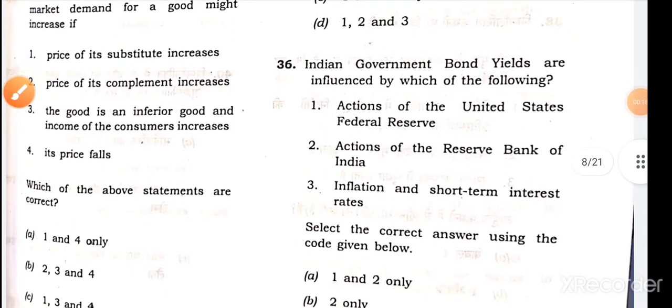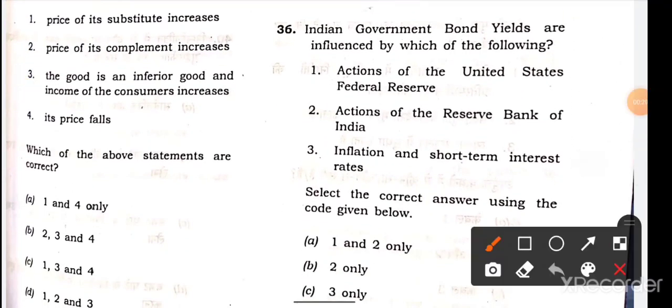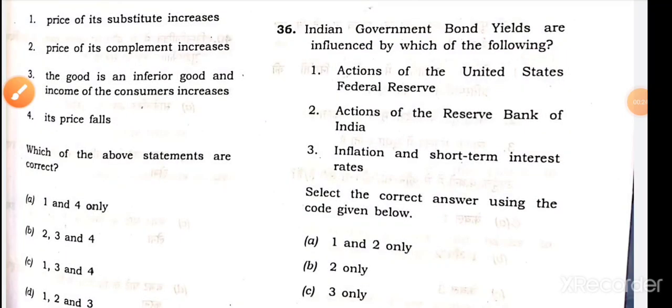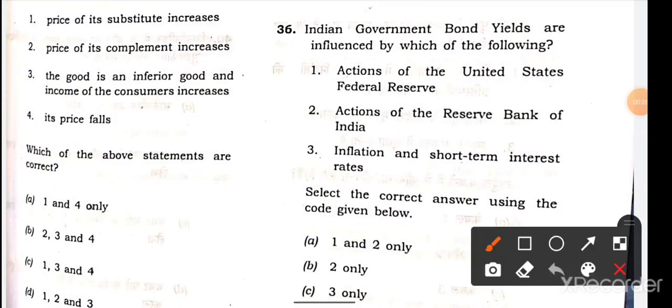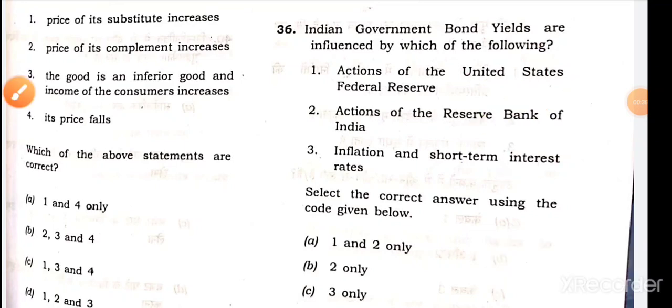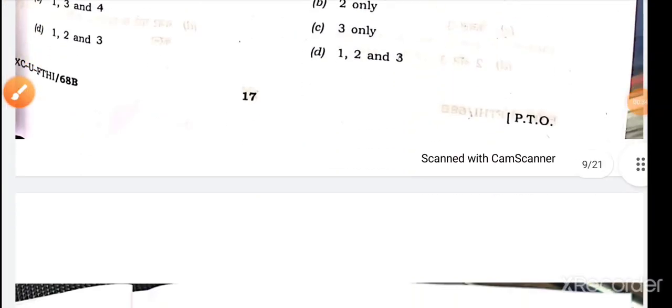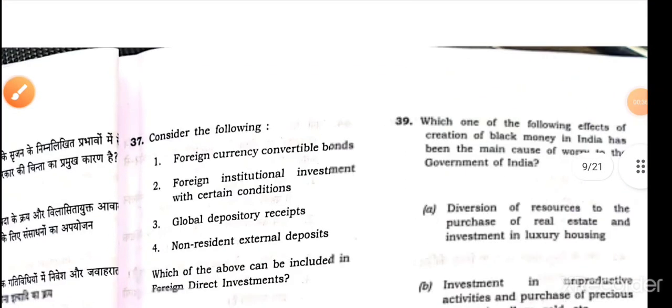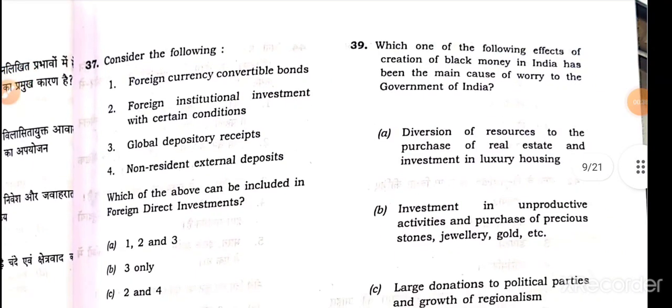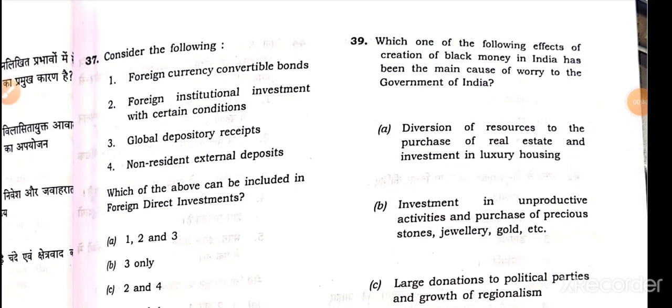Regarding the 36th, the bond yield question is a repeated question; every time they ask regarding the bond yield. Here all the statements are right: 1, 2 and 3. Option D is the right answer. Next, 37th: foreign currency convertible bond, foreign institutional investment, global depository receipt, non-resident external deposit.